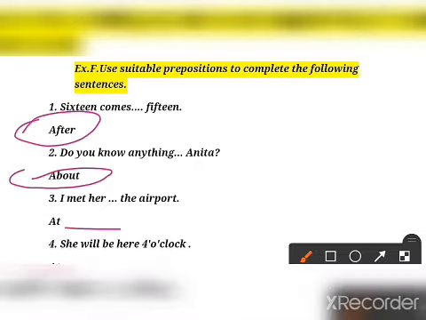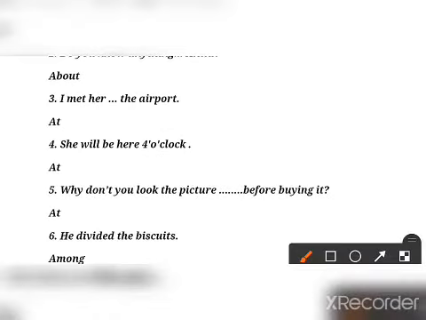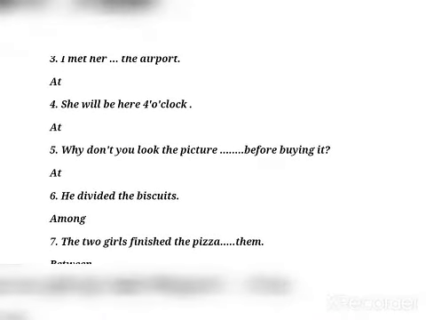Okay. She will be here at 4 o'clock. Why don't you look at the picture? He divided the biscuit among. Okay. Among in the class, you can see in the book.